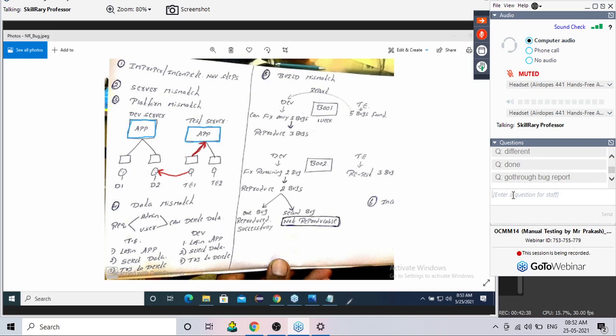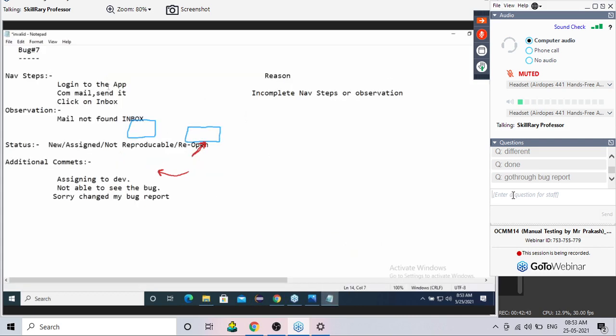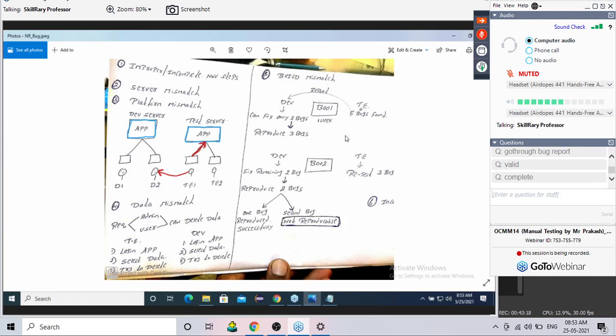The developer is going through the bug report, and assume this is my bug report. Log into the application, compose a mail, send it, click on the inbox. The mail is not found in the inbox. Now tell me, he will read it. Is it valid or invalid? 100% it is valid. Navigation steps and observation, everything is complete. Now he starts reproducing the bug.